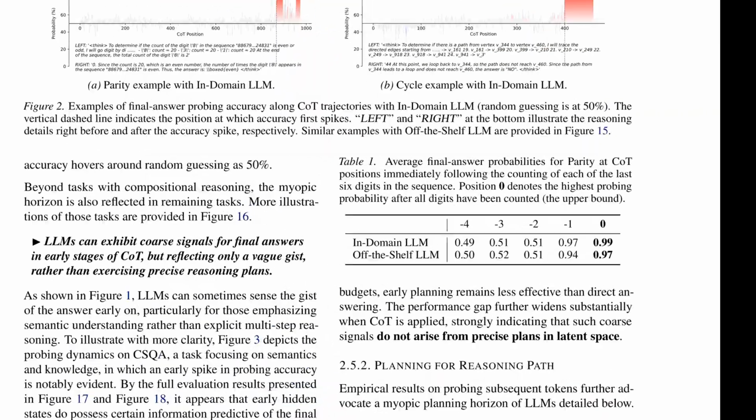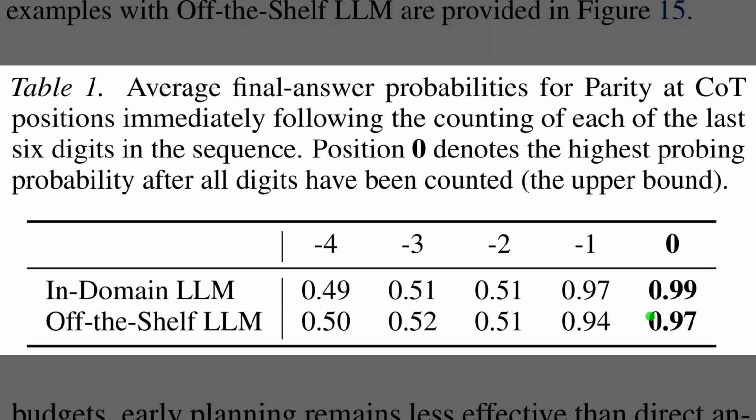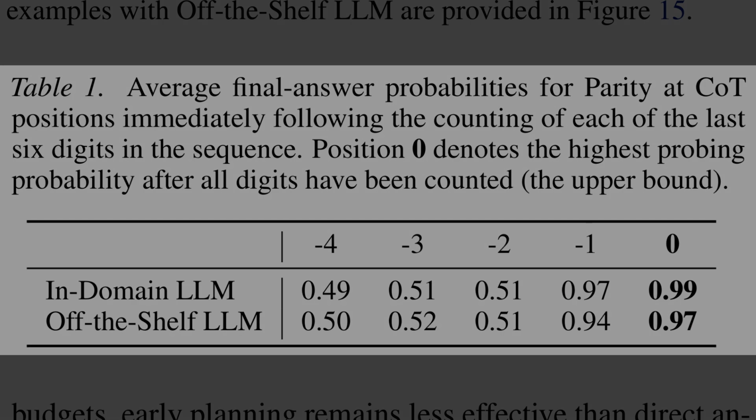So Table 1 puts hard numbers on that observation for the parity task. The columns here track the probability of the correct answer from 4 steps back up to position 0, where the counting finishes. Look at the values for positions -4 through -2. For both models, the probability stays stuck at 0.5, essentially a coin toss. Then, at position -1, it suddenly leaps to over 90%, confirming the model lacks foresight until the very last second.